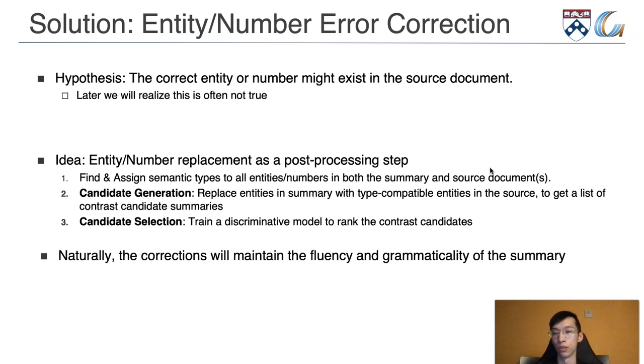Motivated by this, we want to come up with a way to fix the entities and numbers in the summary. And the hypothesis we go for here is that the correct entity or number should exist in the source document. And if we use them to replace the ones in the summary and keep the semantic type of each entity unchanged, we're able to maintain the fluency and grammaticality of the summary.